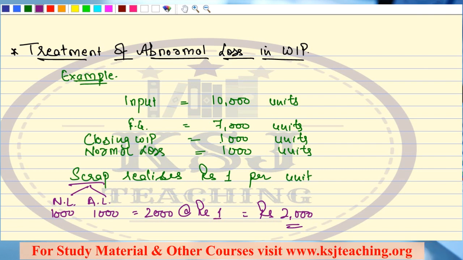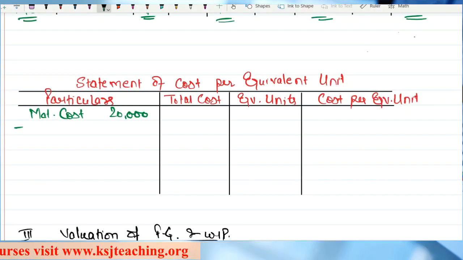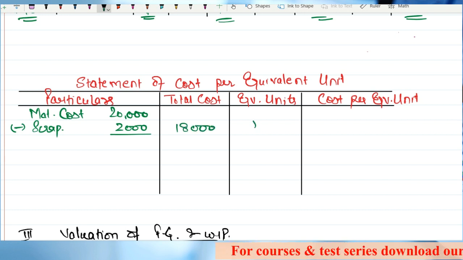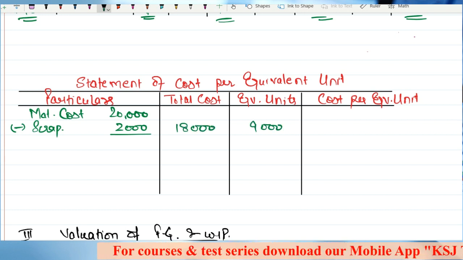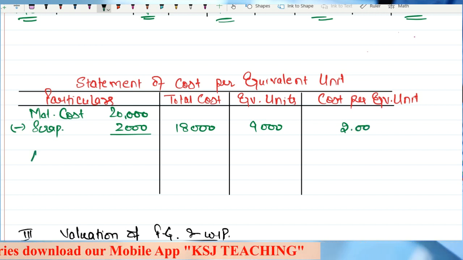Now, on the scrap realization, what will happen? My material cost will come down: minus scrap 2000, so my total cost will be 18,000, my equivalent units are 9,000, and my cost per equivalent unit will be 2 rupees. What about labor and overheads?